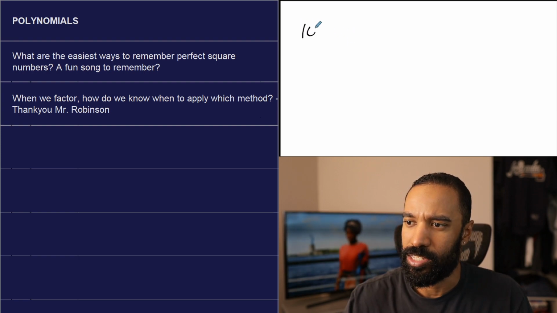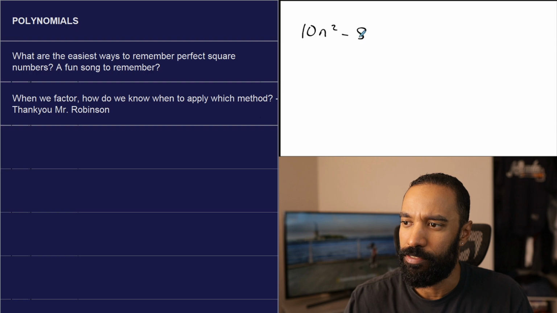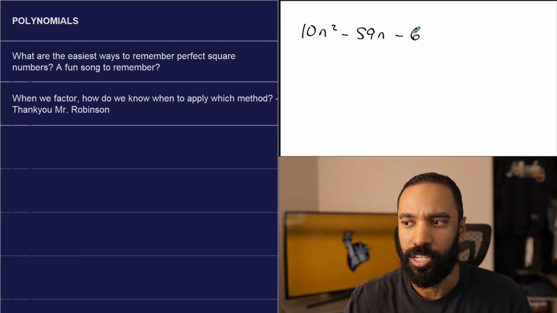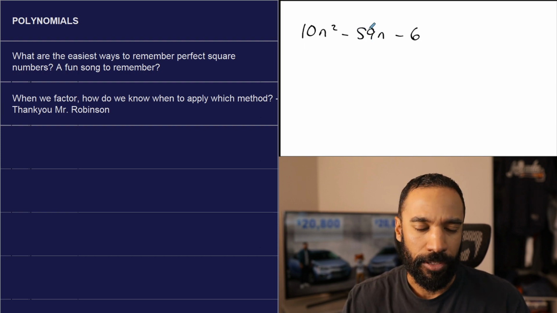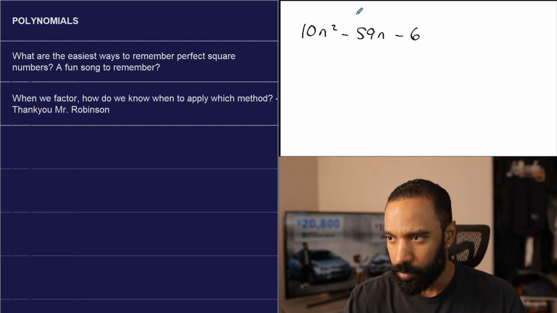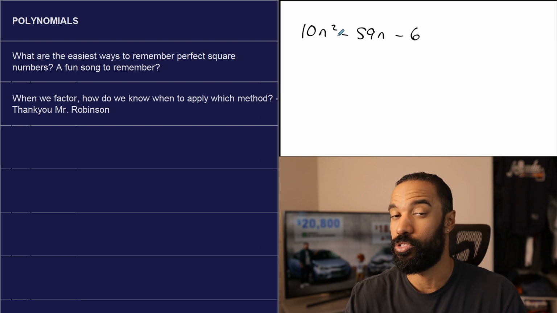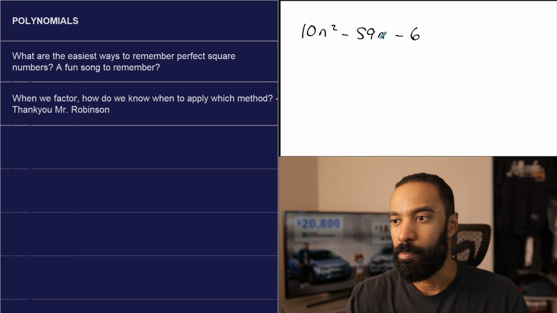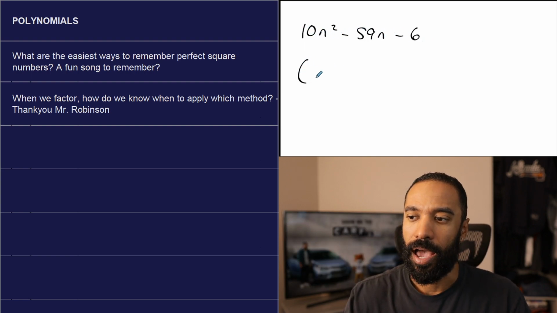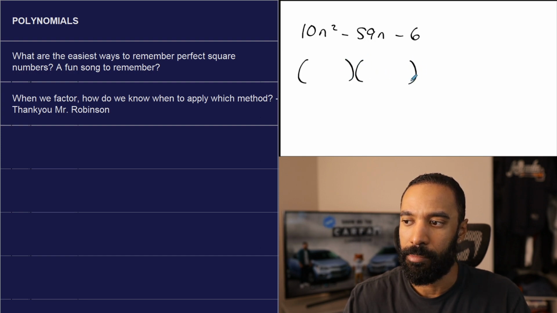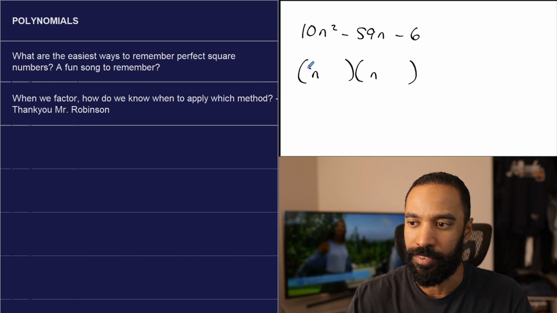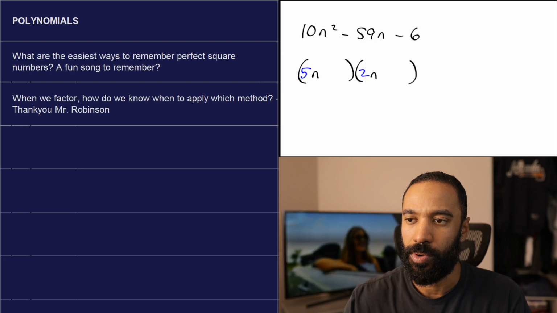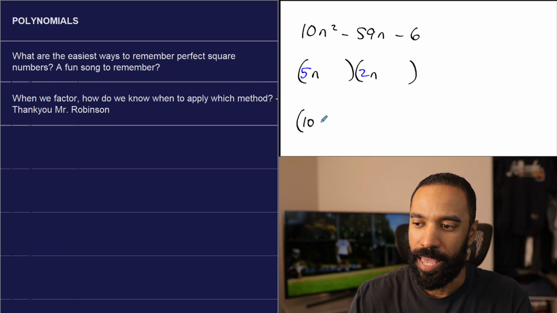So I see one here that says 10n squared minus 59n minus 6. And in my head, I already got what it was because of the value and things like that. But now let's break this one apart. First of all, there's no greatest common factor. But this method is going to be the exact same. I know that my first term is going to have some form of n times n. The difference is this time 10 needs to be a combination of either 5n times 2n or 10n times 1n.